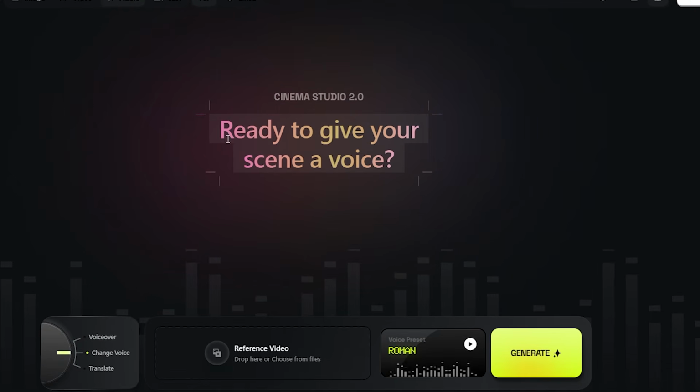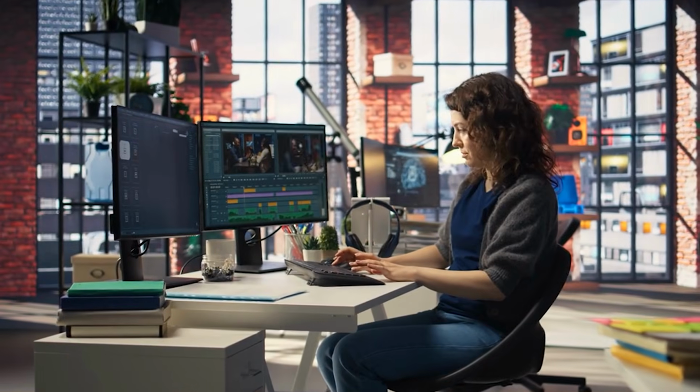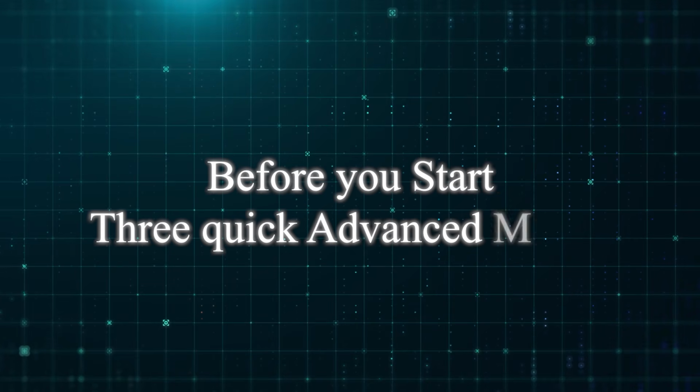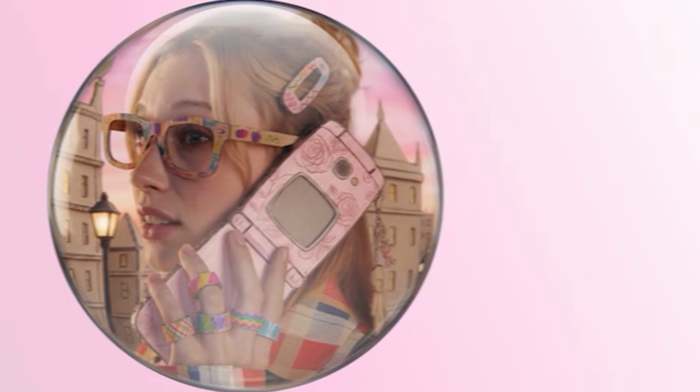Use the video upscale to bring everything to consistent 4K quality. Use Lip Sync Studio to add dialogue and speaking characters. In one platform, you've built a complete cinematic workflow that traditionally required a production team. Before you start, 3 quick advanced moves. First, use the mood board tool before generating any scenes. Create a visual reference collection: color grades, lighting setups, composition styles. This ensures tonal consistency across your entire film.